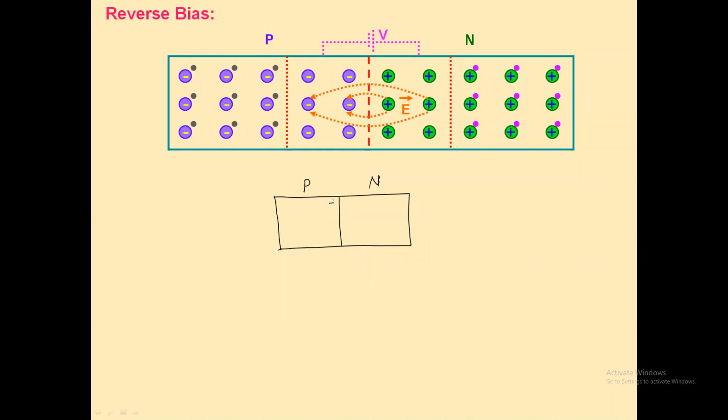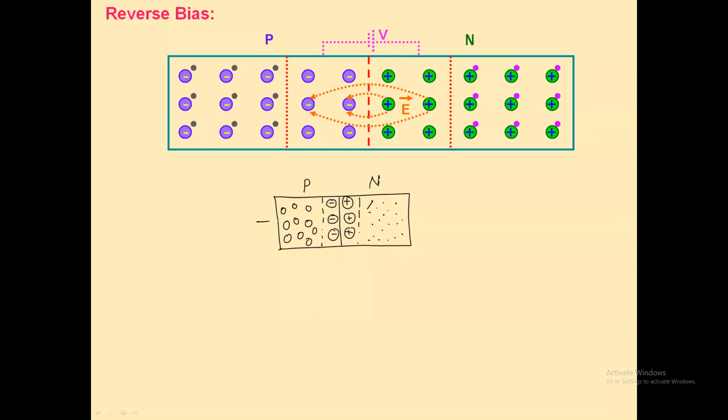As you know, in the P region the negative ion layer is present, and in the N region the positive ion layer is present. This is the depletion region. In the P region, the holes are the majority charge carriers, and in the N region, electrons are the majority charge carriers.